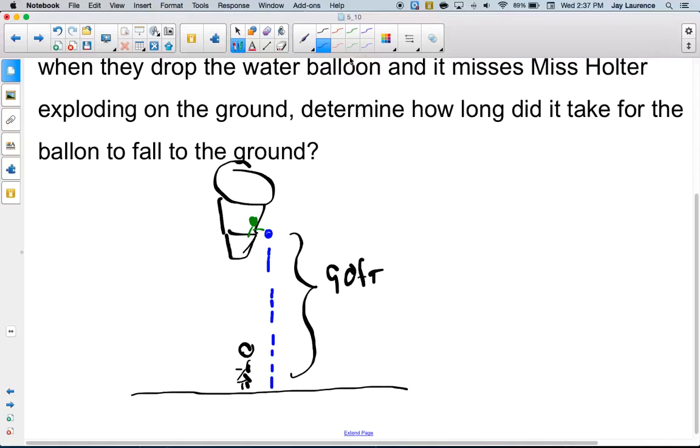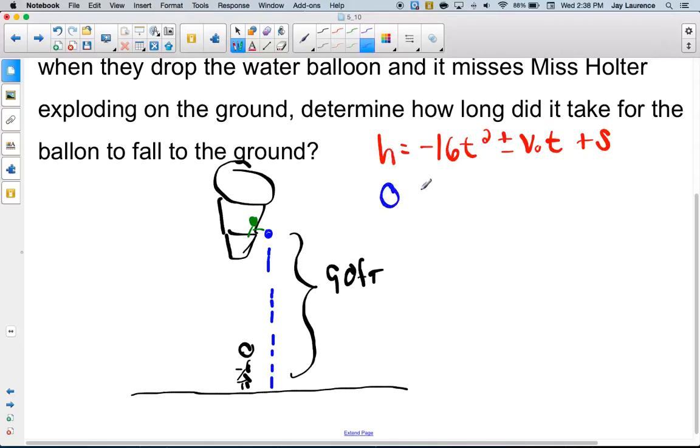We want to use that equation that we've been using so much. So h equals negative 16 t squared plus or minus v sub o t plus s. Okay, so now let's fill in what we can. Well, we know the ending height is going to be 0.